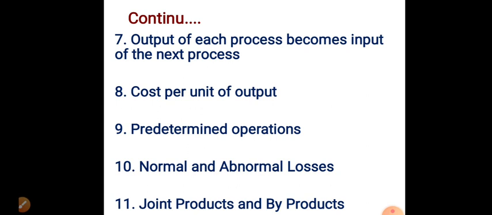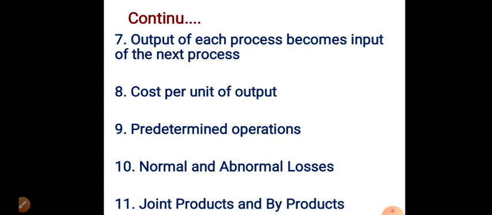Next, cost per unit of product. The cost per unit of product is the average cost, which is calculated by dividing the total process cost by the number of units produced. Next one, predetermined operations. Under process costing, each process is predetermined, not uncertain. The sequence of operations, which is the next process, is predetermined.